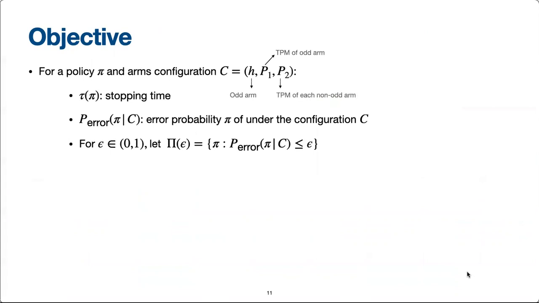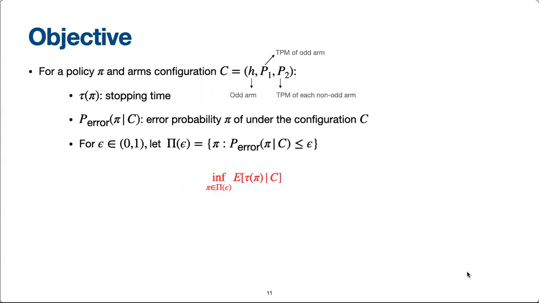We are going to give this triplet a name. We shall call it an arms configuration. Recall the picture shown on the previous slide. For the policy pi, let tau pi denote the time it takes to find the odd arm, and let its decision inaccuracy be quantified by its error probability. For an error probability threshold epsilon, let us define pi epsilon to be the collection of all policies whose error probability is at most epsilon.